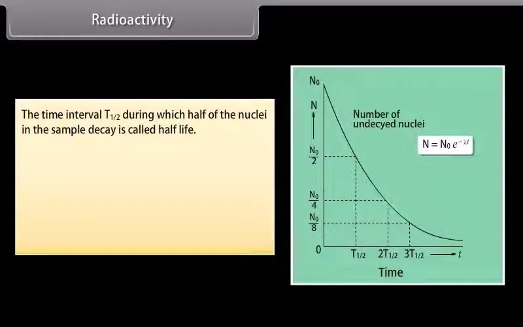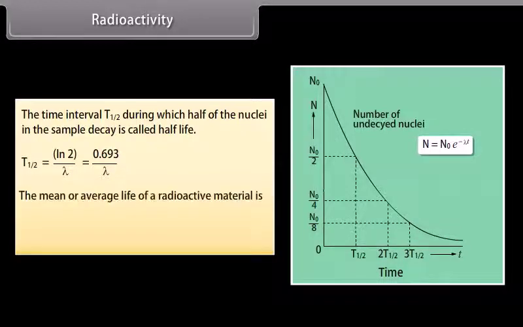Radioactivity. The time interval T-half, during which half of the nuclei in the sample decay, is called half-life. T-half = ln2/λ = 0.693/λ. The mean or average life of a radioactive material is τ = 1/λ.